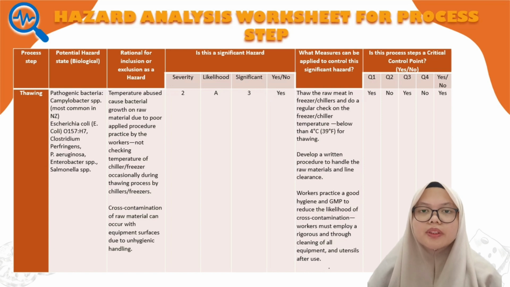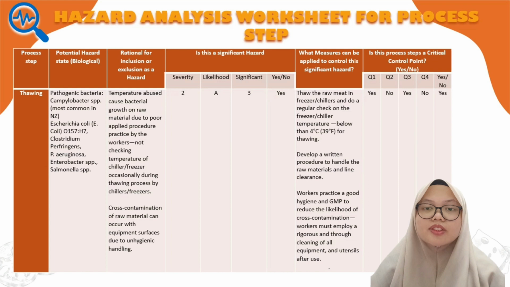First step is thawing. Potential biological hazards include Campylobacter species, which is the most common in New Zealand, E. coli, most common in meat, and Clostridium perfringens and others. The rationale for inclusion as a hazard is temperature abuse causes bacterial growth on raw material due to poor procedure practiced by the workers, which means workers do not check the temperature of the freezer or chillers occasionally. Next, cross-contamination can occur between raw material and the equipment surfaces.